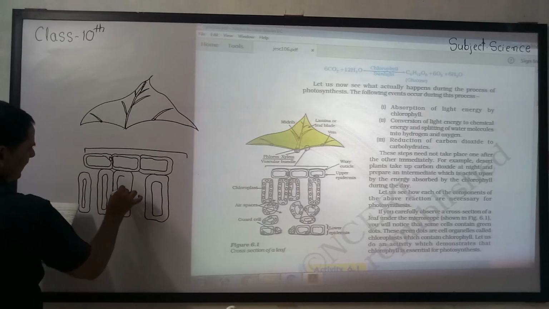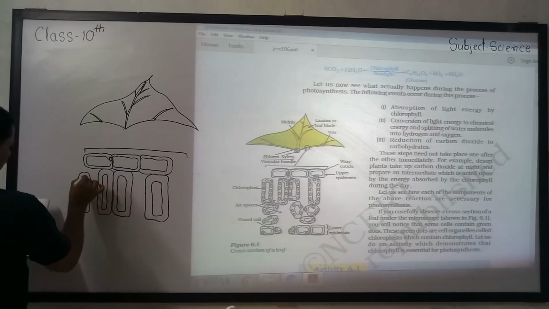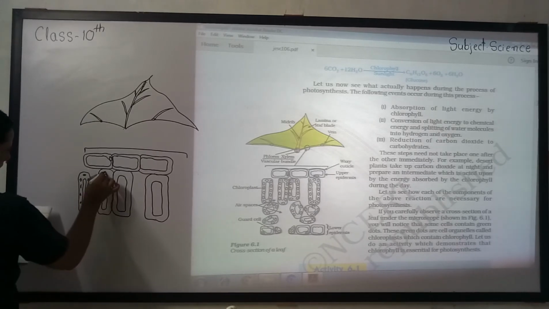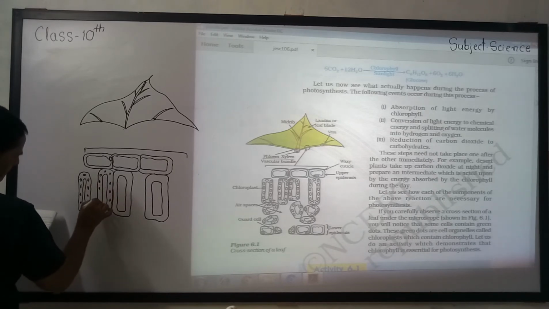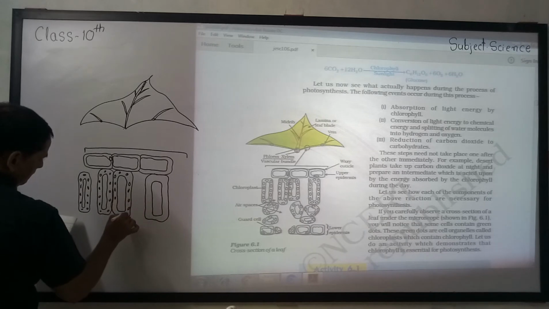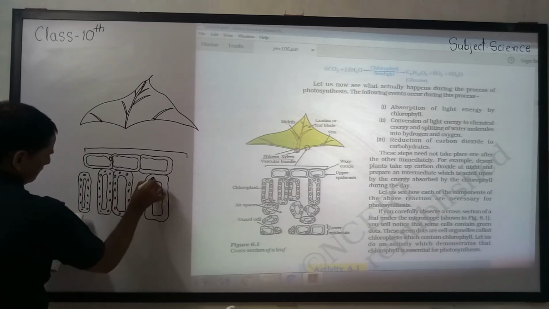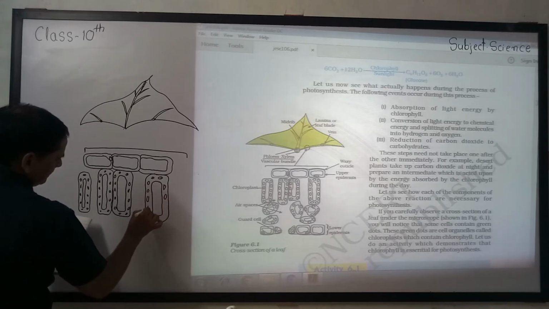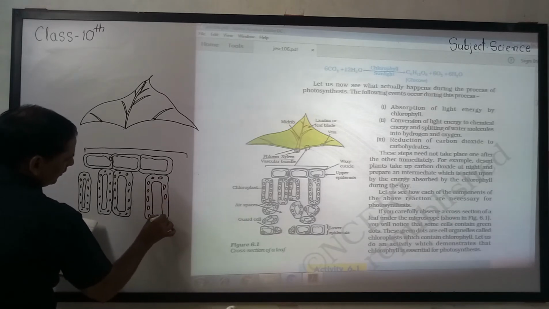Cross section means cut the leaf and observe under microscope, right? This one is guard cells, right? Guard cells play a very important role.